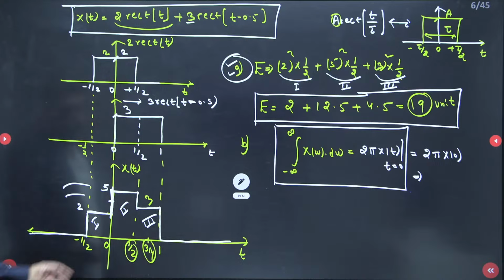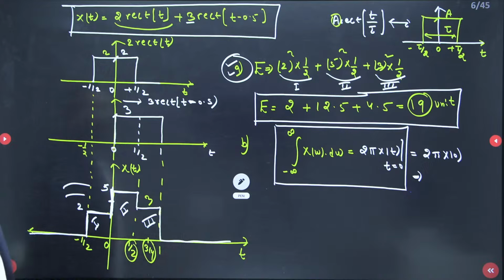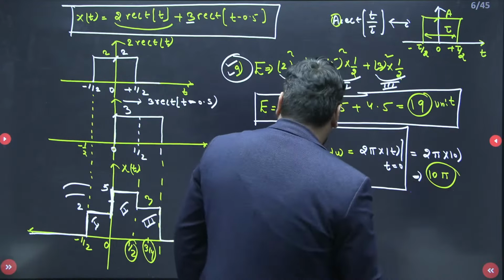Yes. So here if you take x at 0 plus, then of course it will be 5. So 5 times 2 pi, you can write 10 pi. Is it clear or not?